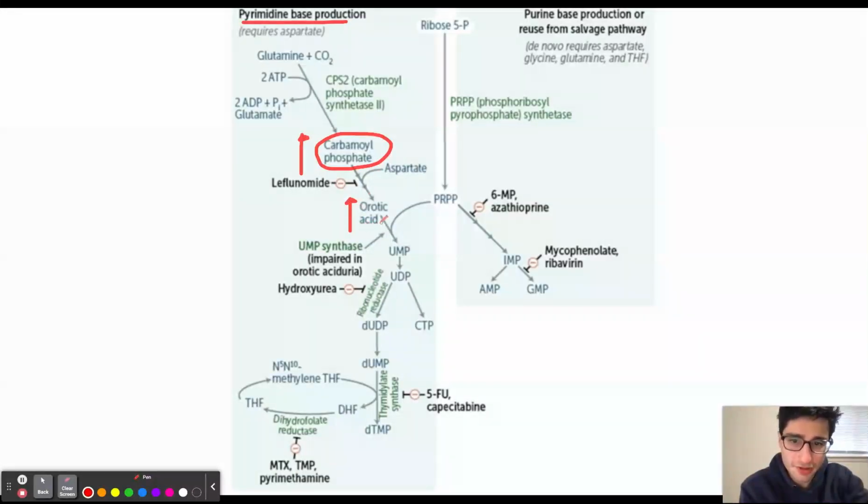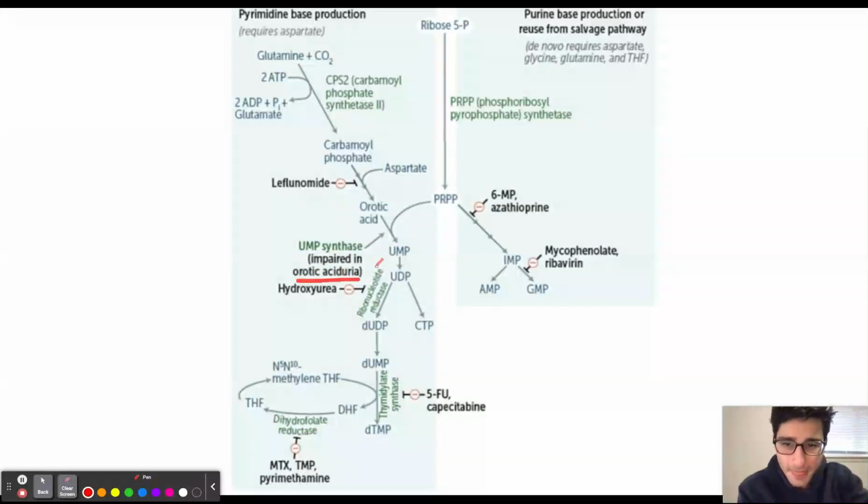So we will be able to measure high levels of uric acid in the serum in patients who have an ornithine transcarbamylase deficiency. Remember, the other disorder that is going to give us high levels of uric acid is going to be orotic aciduria, which is going to be due to an impairment of the enzyme UMP synthase. Now, how can we differentiate between orotic aciduria and ornithine transcarbamylase deficiency? Well, orotic aciduria is going to present with megaloblastic anemia.